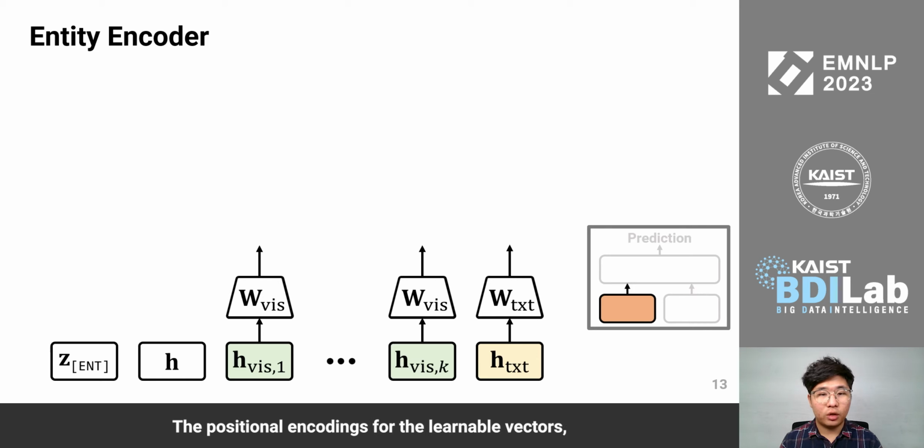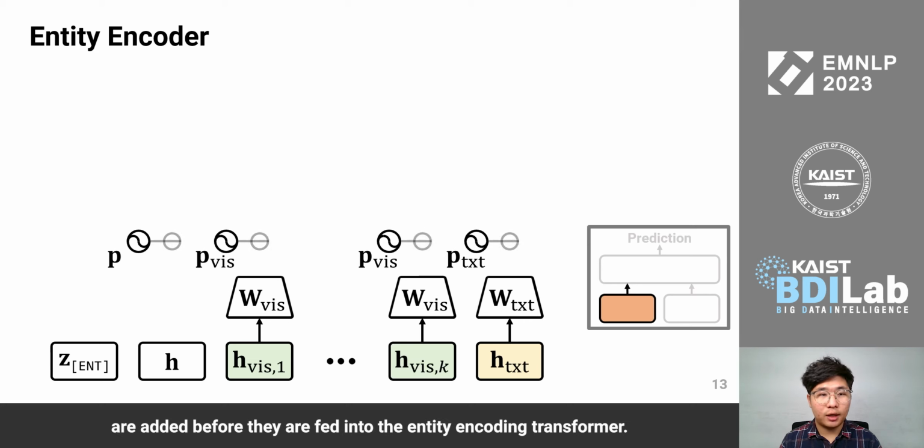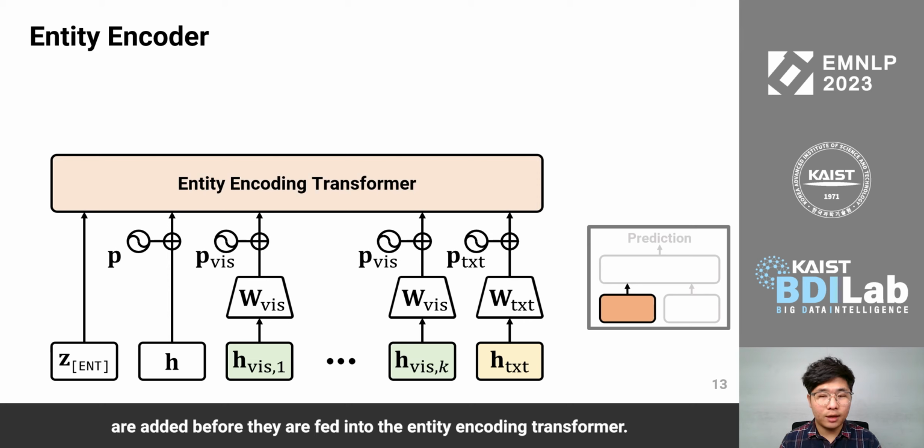The positional encodings for the learnable vectors, the visual representations, and the textual representations of entities are added before they are fed into the entity encoding transformer. The entity encoding transformer computes the representation of an input entity by considering its learnable vector and its visual and textual representations.